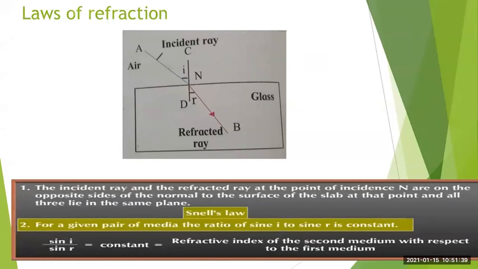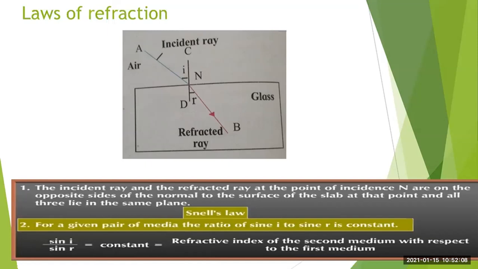Then second law: for a given pair of media, the ratio of sine I to sine R is constant. Sine I upon sine R is equal to constant. So this second law of refraction is also known as Snell's law. So you should know that whenever it is asked what is Snell's law, you should be able to tell: for a given pair of media, the ratio of sine I to sine R is constant.